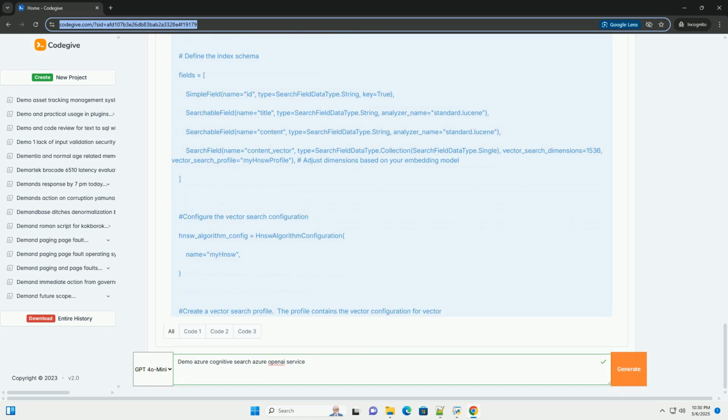Step 9, optional: incorporate a large language model, LLM, for question answering. Instead of just showing the search results, you can use an LLM, like GPT-3.5 Turbo or GPT-4, to generate a more concise and informative answer based on the retrieved documents.